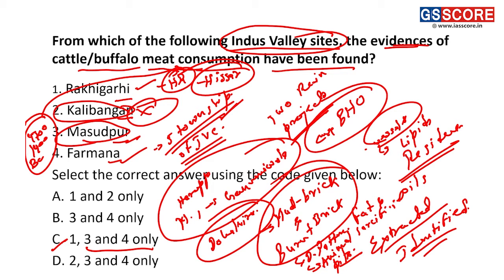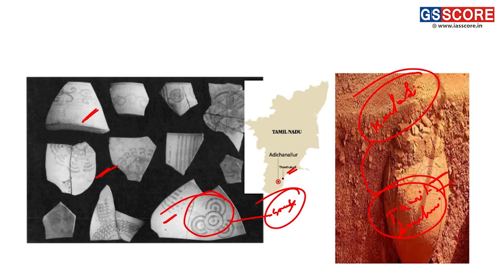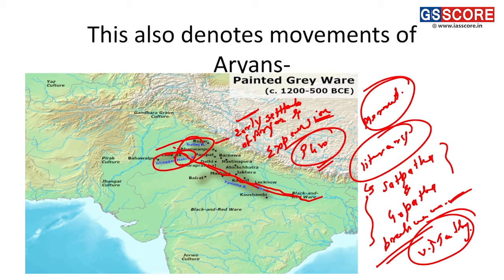Farmana is in Rohtak district. This is very nearby, and as you can see in the map of the previous slide, you can find the movement of the early Aryan settlements in the same place, and the civilization which came during the Indus Valley civilization also spread in the areas around here.